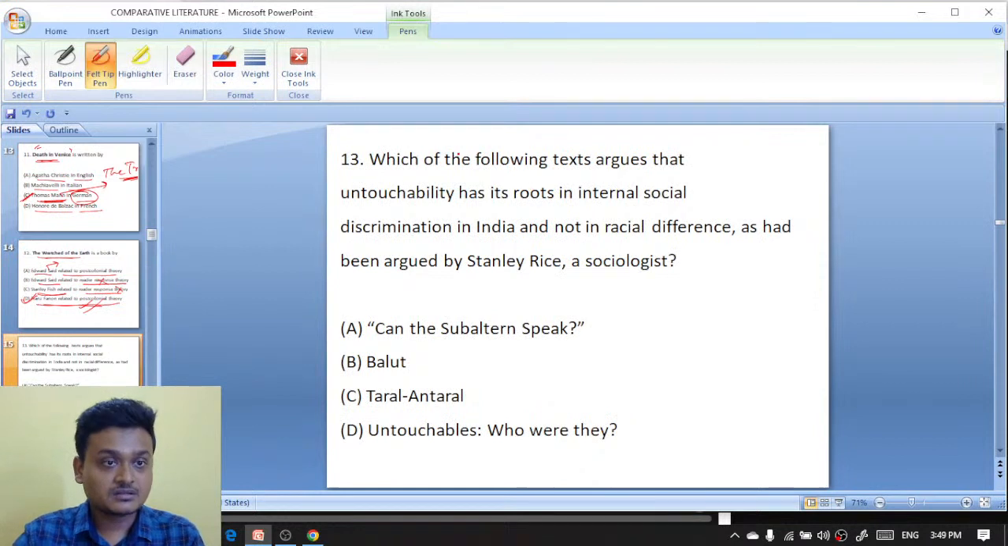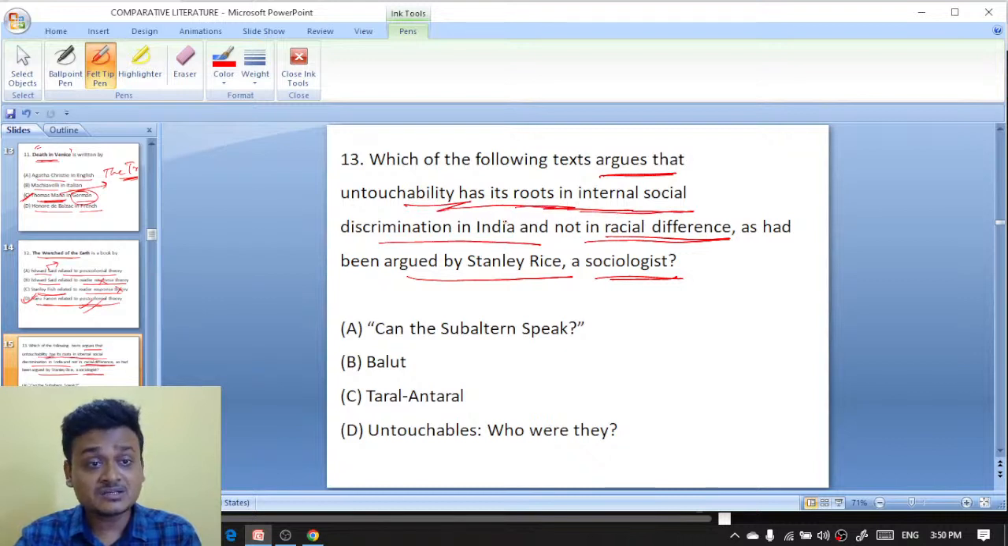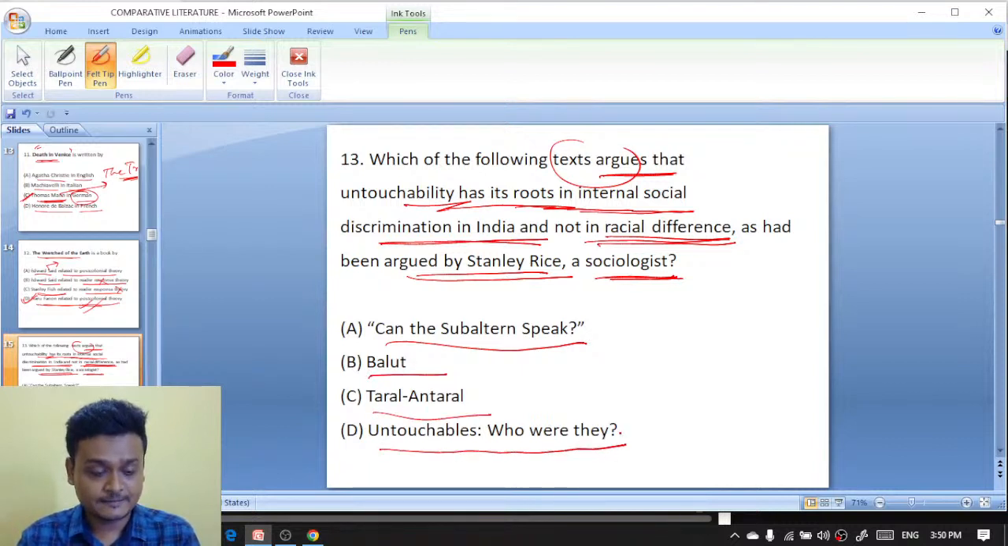Next question, question number 13. Which of the following texts argues that untouchability has its roots in internal social discrimination in India, not in racial difference, as had been argued by Stanley Rice, a sociologist? The options are Can the Subaltern Speak, Tarun Antaral, and Untouchables: Who Were They?